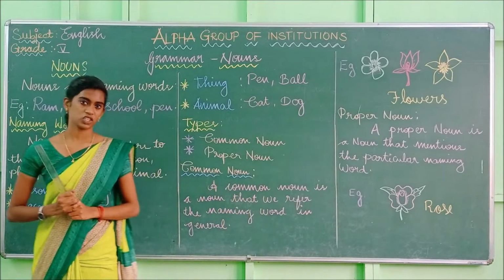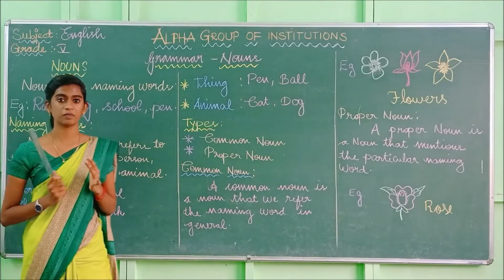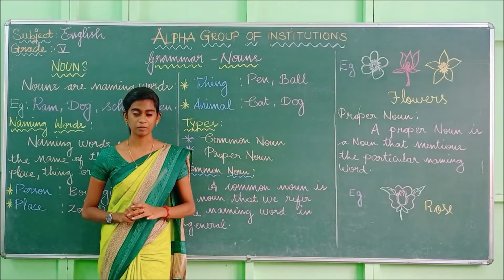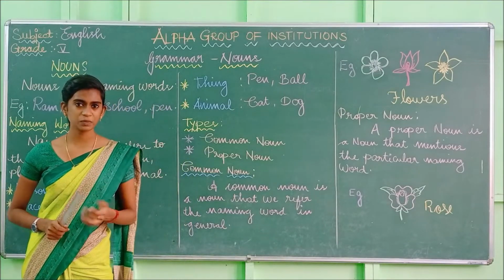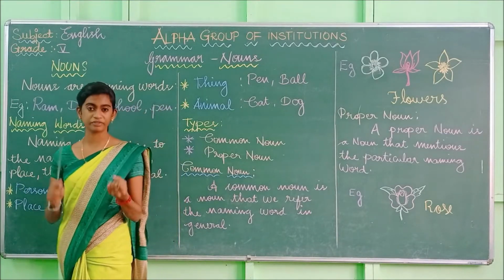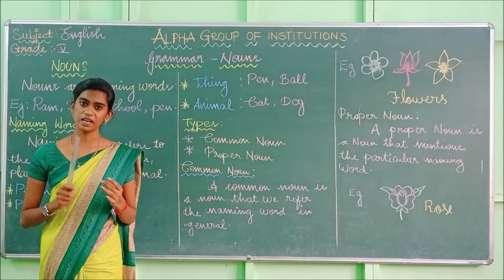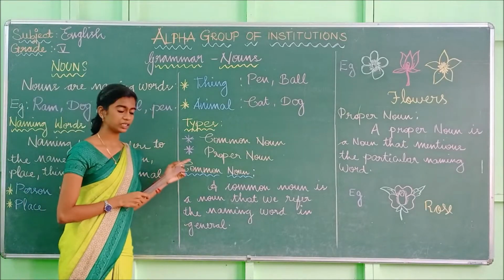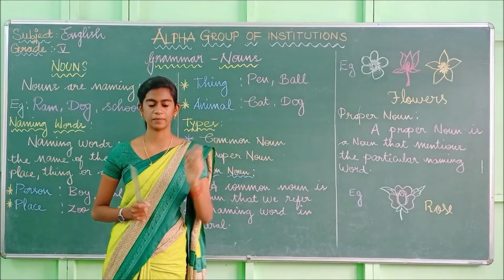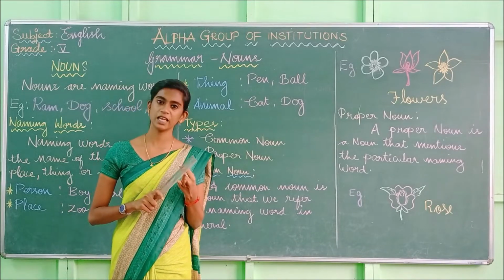Have you understood, students? Shall we recall from first? First of all, what have we seen? Yes, we have seen what is meant by nouns. What is meant by nouns, tell me? Yes, nouns are the naming word. And what is meant by naming word? Naming word means it is the name of a person, place, thing or an animal. And what types have we seen in this class? We have seen only 2 types. The first one is common noun and the second one is the proper noun.